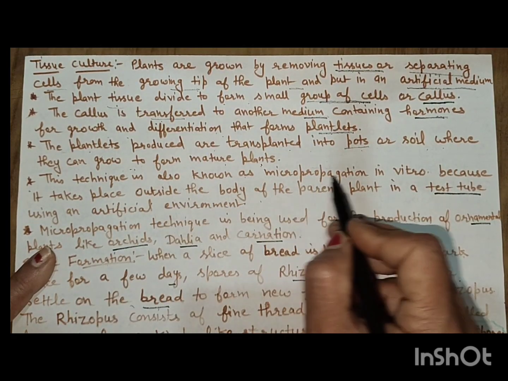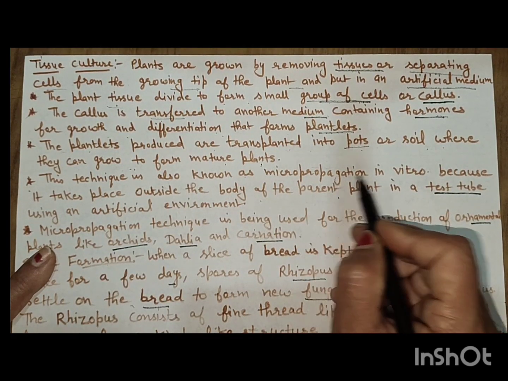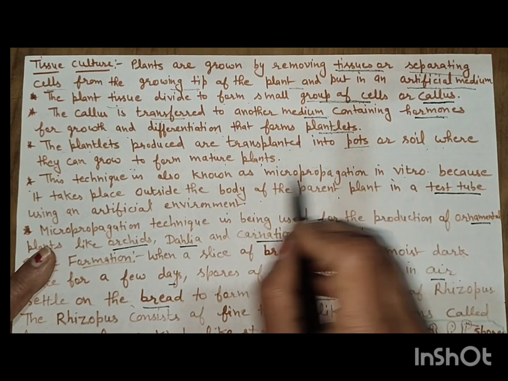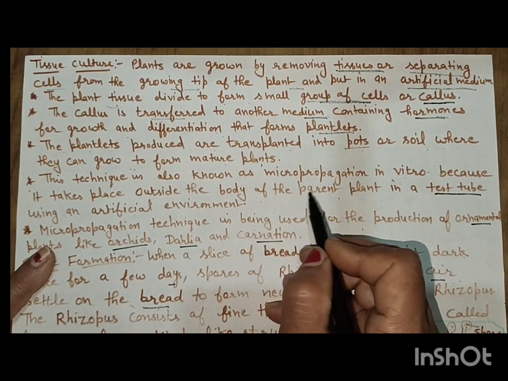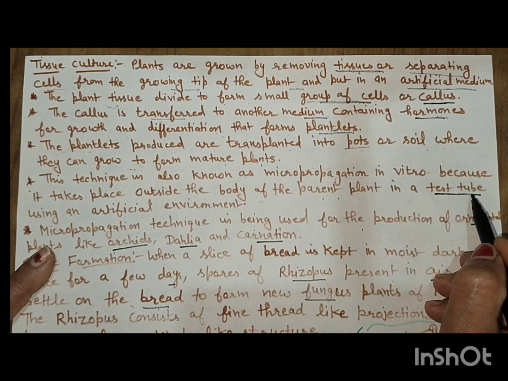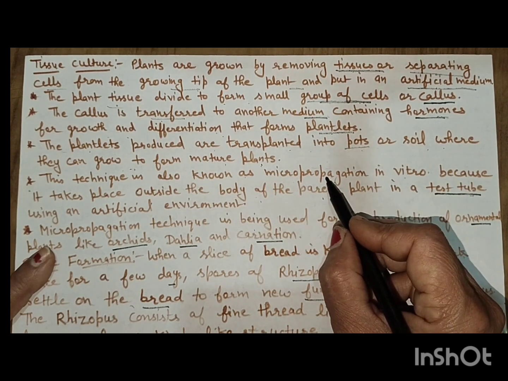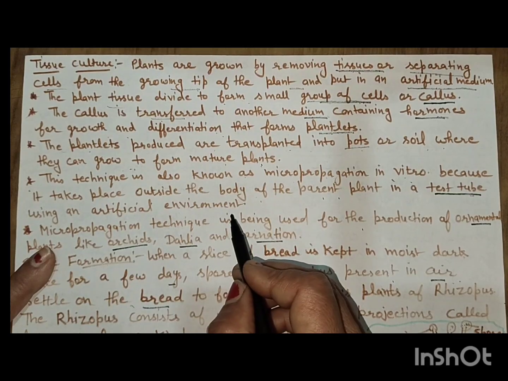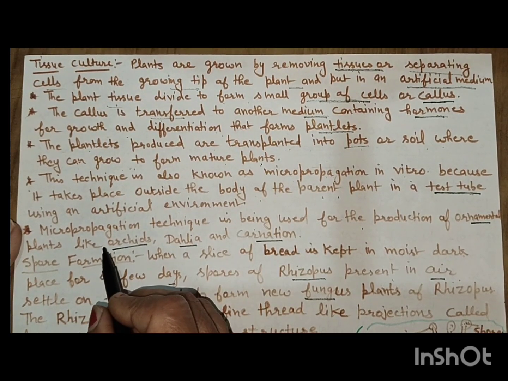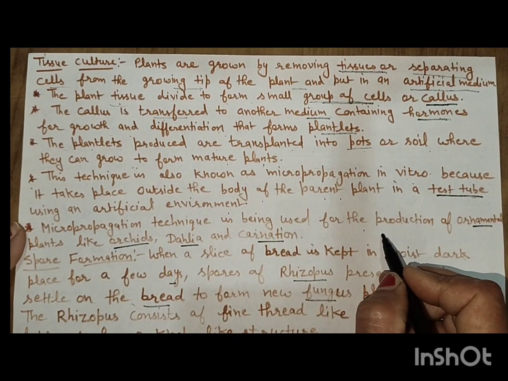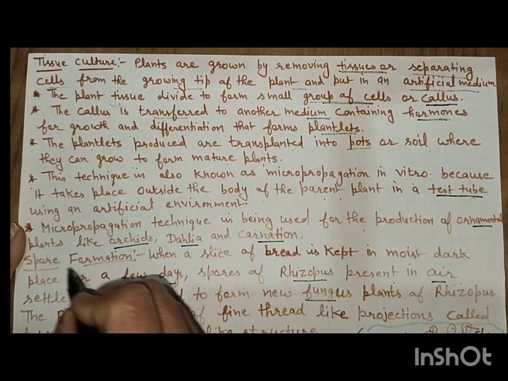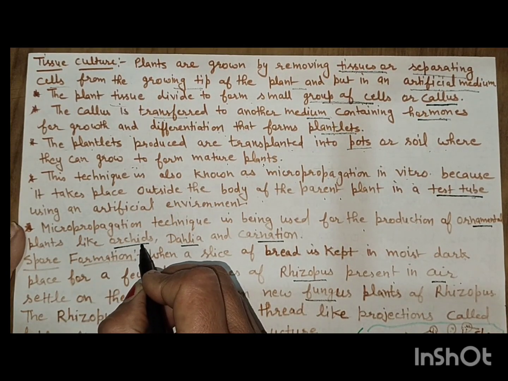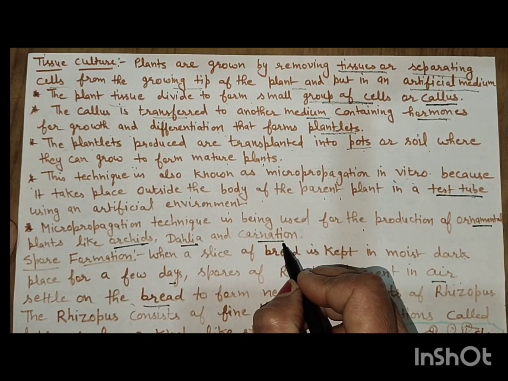This technique is also known as micropropagation in vitro because it takes place outside the body of the parent plant, in a test tube, using an artificial environment. Micropropagation is used for the production of ornamental plants like orchids, dahlia and carnation.